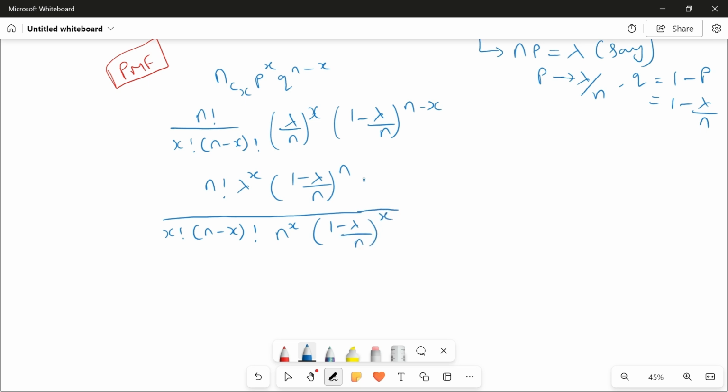I'm just splitting n minus x, writing it as 1 minus lambda by n power n divided by 1 minus lambda by n power x.